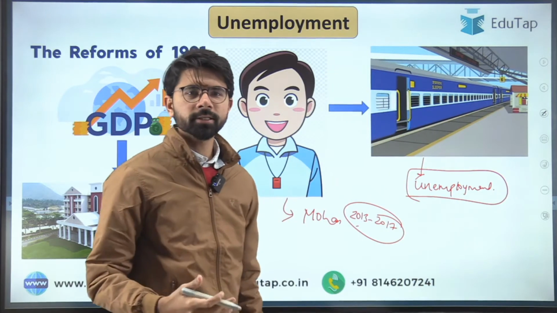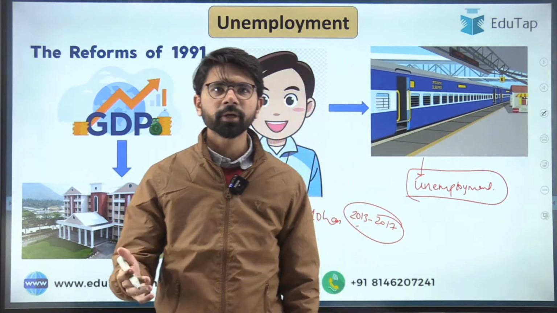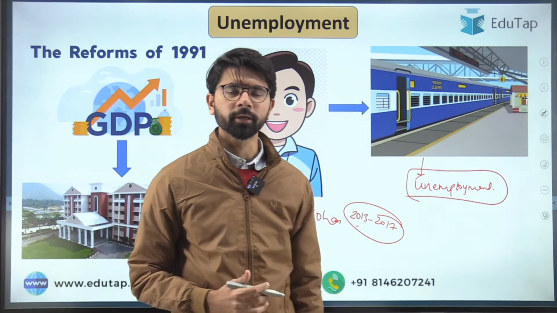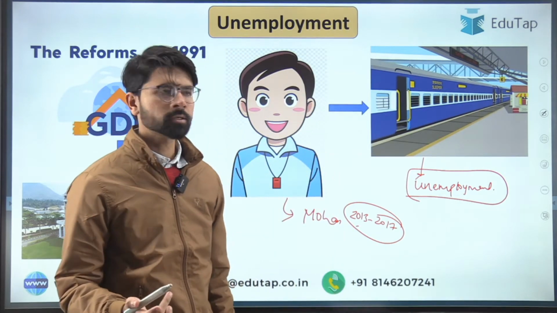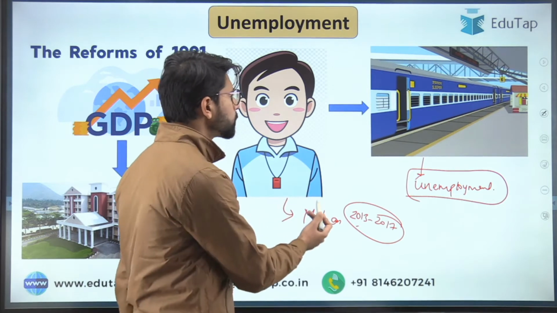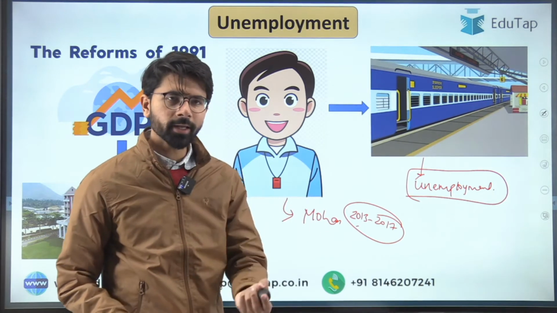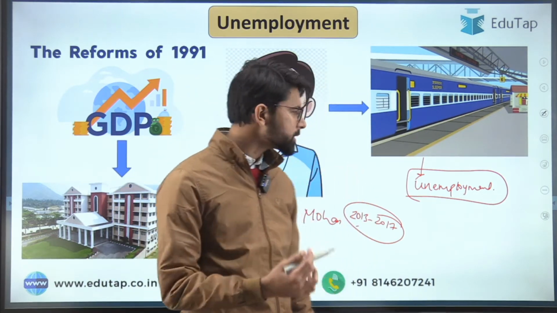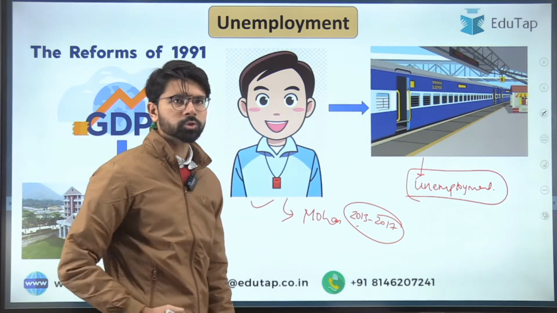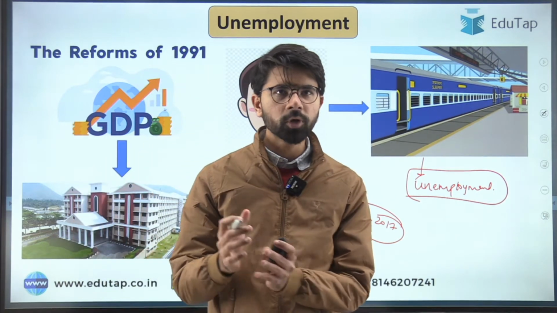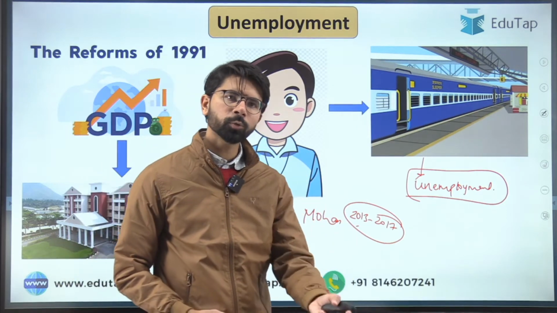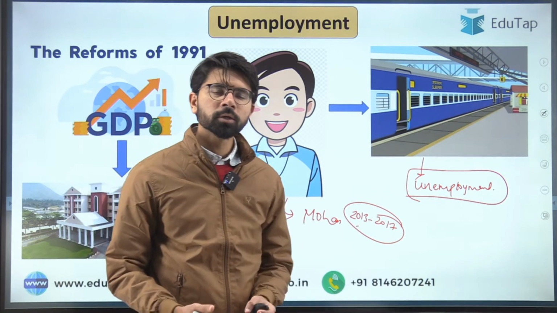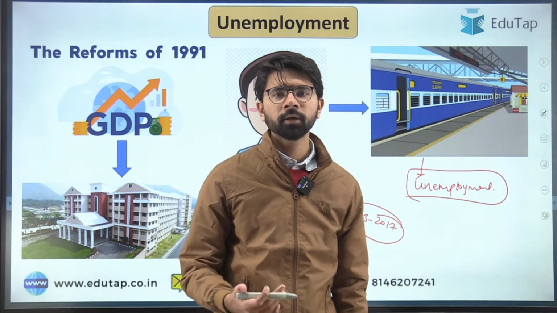There is a report recently released by the NSSO, the National Statistical Survey Organization, which says that India is witnessing an all-time historic high unemployment rate, which we will be talking about in the next part of the session. The idea I am trying to highlight through this story is that the unemployment situation is very grave in India. Going back to the story of Mohan, he had sold his land so that he could continue with his education, but after his graduation, he was unable to find a job. That only adds to the misery or the difficult times he is going through now.